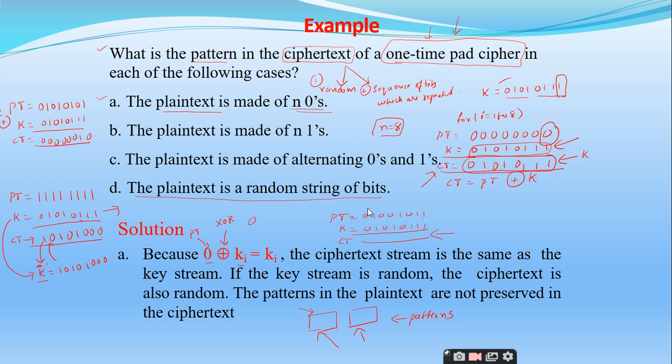Sometimes the stream cipher is very much advantageous, and sometimes the block cipher is very much advantageous. The entire strength of the block cipher or the stream cipher depends on the application. So if we are going to use Bluetooth connectivity, you cannot make use of a block cipher, right? You have to depend on the stream cipher.